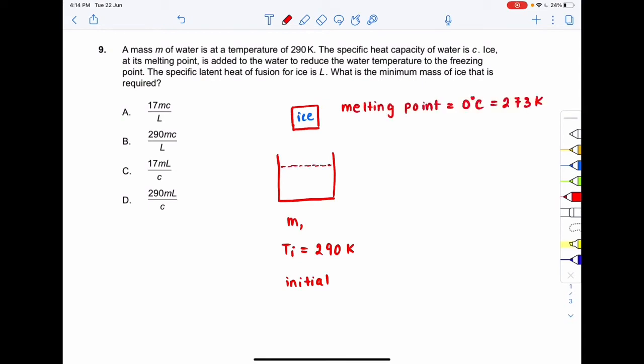So what will happen when this ice is added to this water at 290 Kelvin? Finally, the water is coming to its freezing point. So that means over here the temperature will be 0 degrees Celsius. So the final temperature of the water in the jar will be equal to 273 Kelvin.